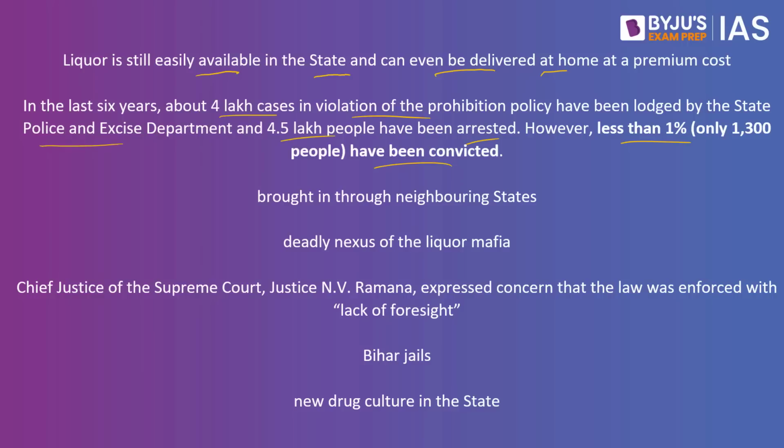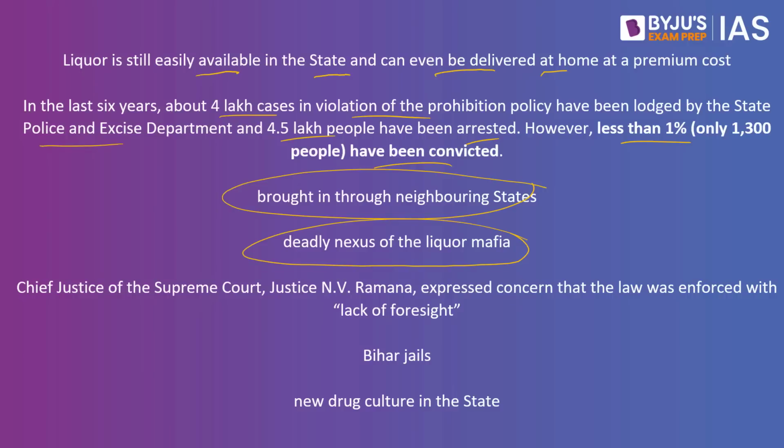In fact, we also have a number of neighboring states as well. These neighboring states do not have any such prohibition, so the alcohol is also brought in through the neighboring states and they are not able to prevent it. We also have the deadly nexus of the liquor mafia. They have also entered into a closer nexus with the police officers and the local couriers, and as a result, what you have is liquor which is easily available in the state.